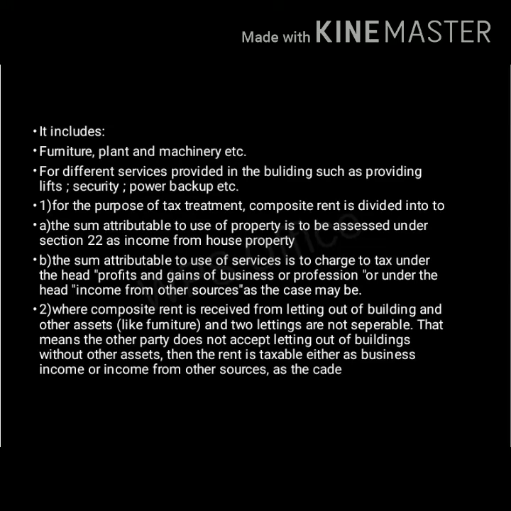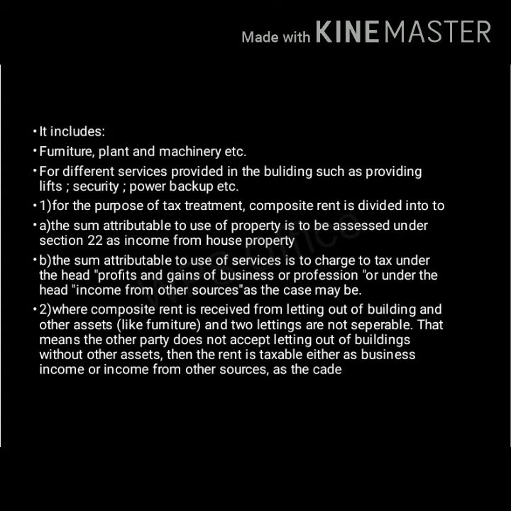Next topic, composite rent. Composite rent is the combined rent received by the owner of property. It includes rent of building as well as, first point, other assets like furniture, plant and machinery, etc. Second point, different services provided in buildings such as lifts, security, power backup, etc. For the purpose of tax treatment, composite rent is to be divided into A. The sum attributable to use of property is to be assessed under section 22 as income from house property. B. The sum attributable to use of services is charged to tax under the head profits and gains of business or profession or under the head income from other sources, as the case may be.